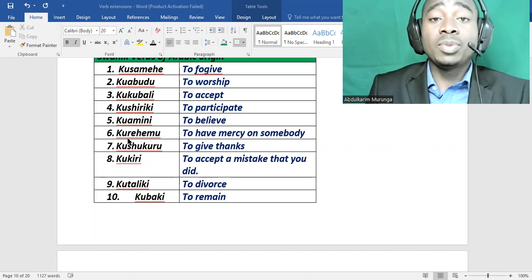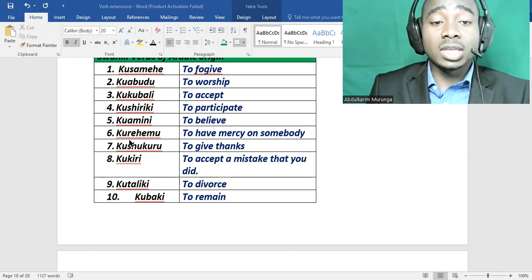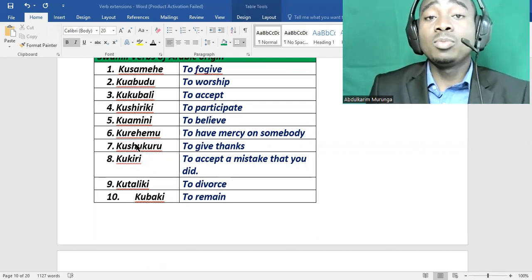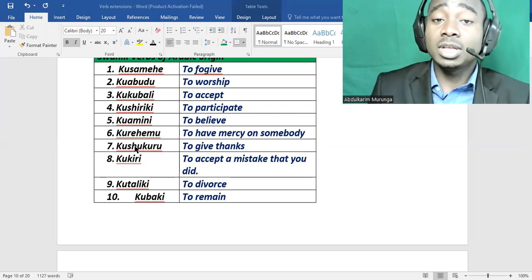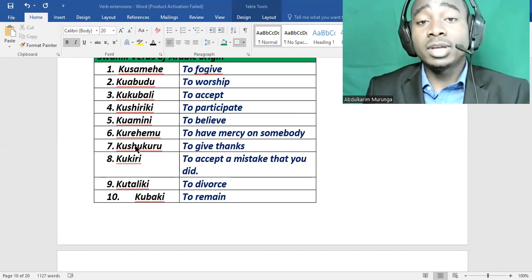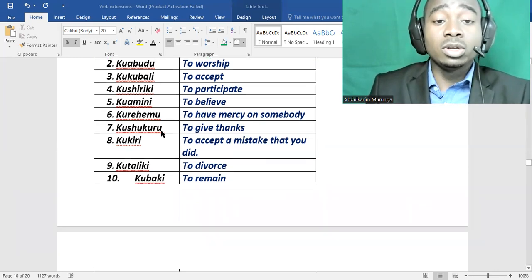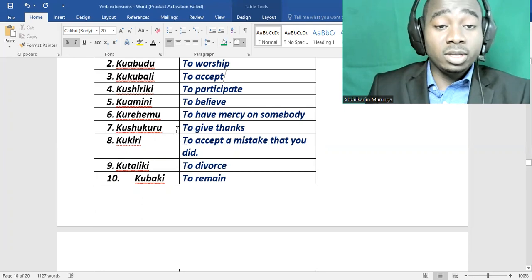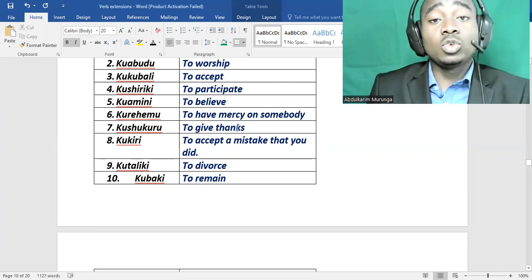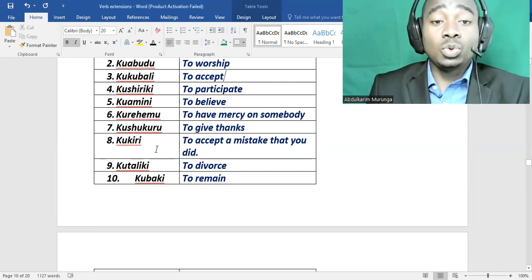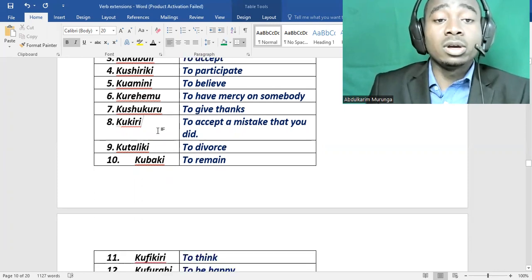Also, when you mention the name of someone who passed away, you use this. For example, the president of Tanzania passed away. We can say hayati John Magufuli, Mungu amrehemu. It means may God have mercy on him. So when you mention someone's name, add this amrehemu, it's like a prayer for that person. Kushukuru is to give thanks, to be grateful. Kushukuru, sawa?